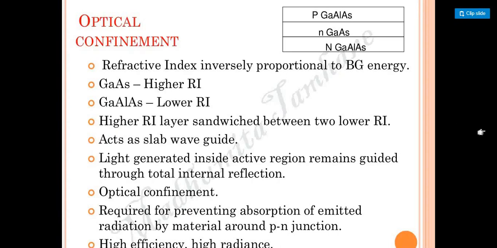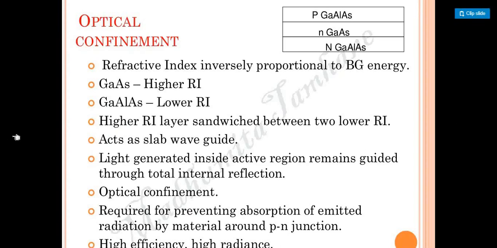The optical confinement is required for preventing absorption of emitted radiation by the material around the PN junction. That means whatever absorption occurs at the radiating material should be stopped, right? Who is going to stop that? That is also stopped by the optical confinement. Clear? So it gives higher efficiency, and it also has high radiation power. That means it gets the radiation patterns at a higher level. So this is your complete discussion about optical confinement, students, how optical confinement occurs and how it is produced by seeing all the parameters.